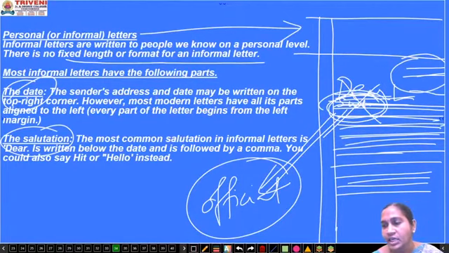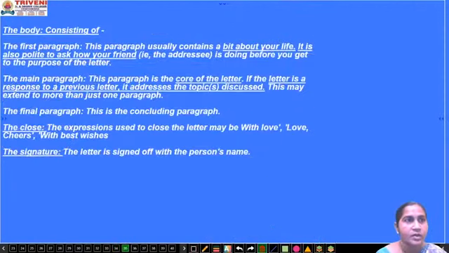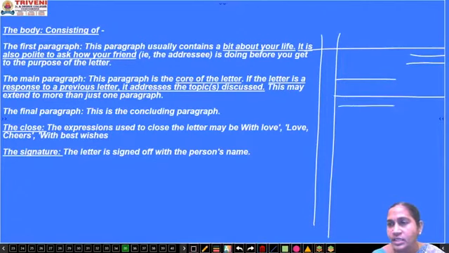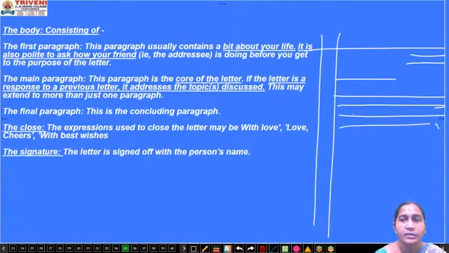After completing the letter, you have to go with a closure, which I'll tell you next. So you have written the date and place, then the salutation. Now you have started the letter, this is the body of the letter.